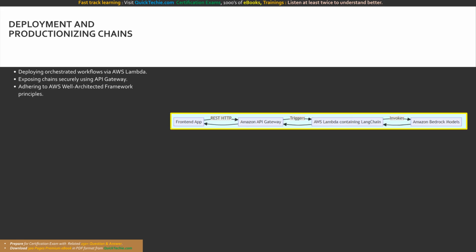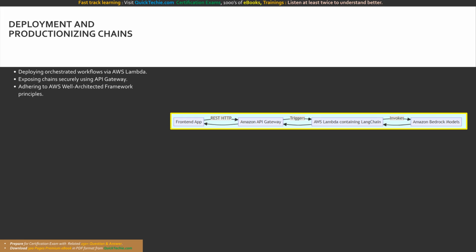As we conclude our orchestration deep dive, we must discuss production deployment. Running LangChain scripts on a local laptop is fine for testing, but enterprise applications demand robust, scalable infrastructure. We must adhere to the AWS Well-Architected Framework, prioritizing security, performance efficiency, and cost optimization.